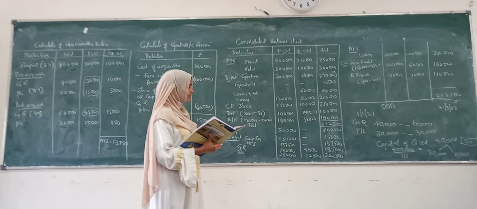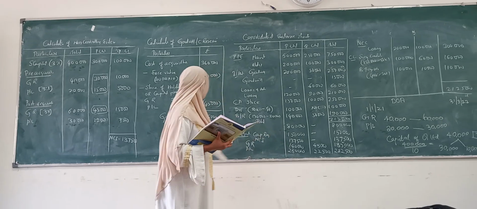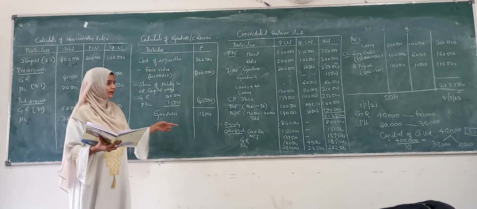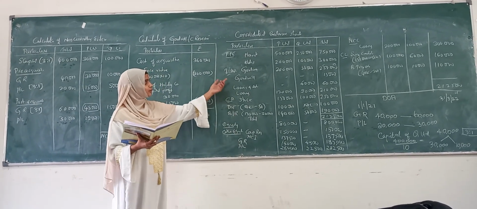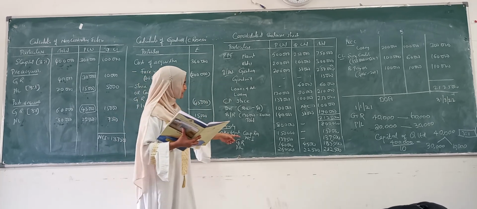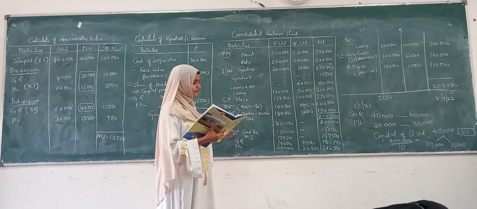Next, capital reserve, 1,50,000. If we have calculated capital reserve, then it will come in this column. Because we have got goodwill, we have written it under assets. Capital reserve is 1,50,000.